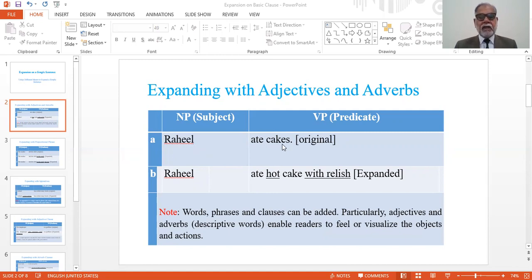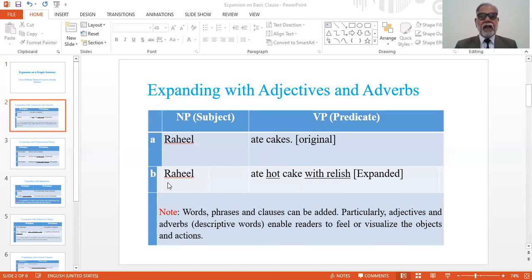And if we pronounce this sentence in some situation, this will give only a neutral information. This will not attract the readers or the listeners. So we'll need to add some more information in the form of adjectives and adverbs.